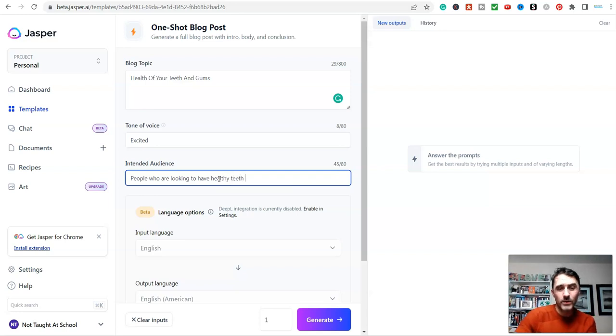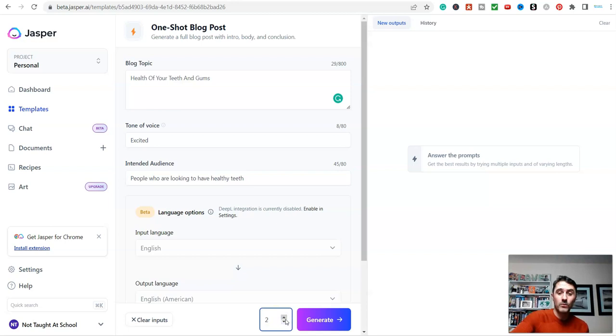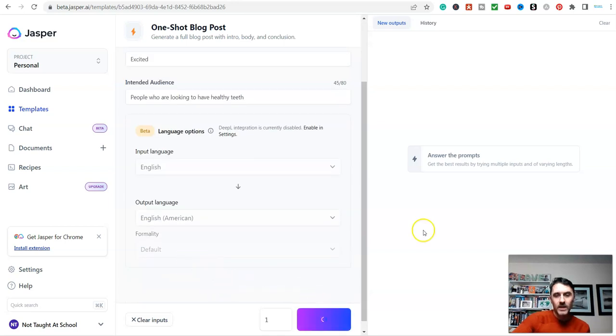And I'm doing this really quickly for the video. Come down here. Now, you see this here. If you are going to use the link down below, it gives you 10,000 free words. So just be careful with this, because a lot of the time it's set on for output. So when you click on generate, this will deduct from your 10,000 free words. So let me just take it down to 1, and I'm going to click on generate. Then, let me go down here, English, output, default. Yeah, there we go. So that's now working away in the background.